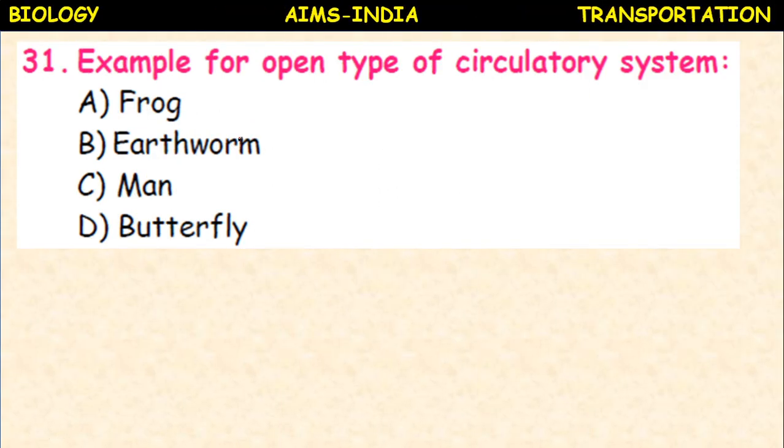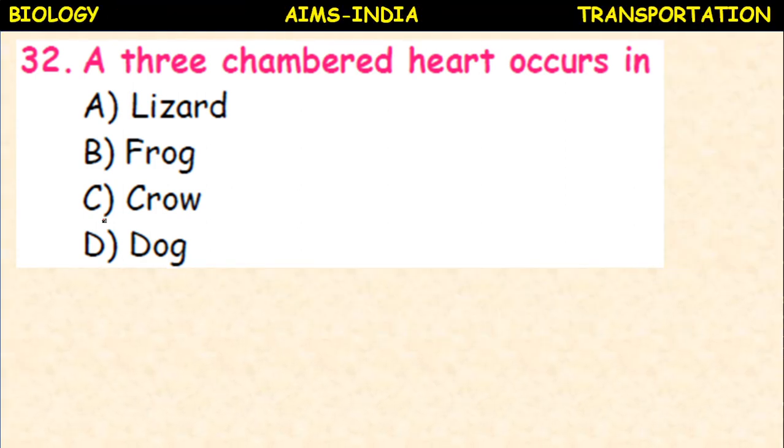Example for open type of circulatory system: frog, earthworm, man, butterfly. Open type of circulatory system means the circulatory system in which there are no blood vessels. The blood flows in the body cavity or coelom. So they possess only blood sinuses, not the blood vessels. So example: butterfly, cockroach, insects.